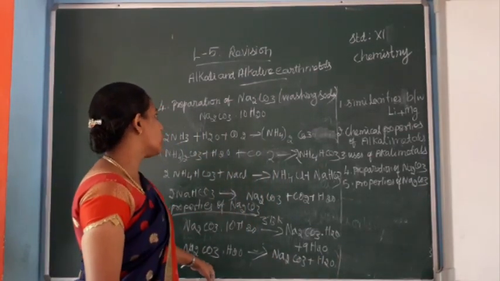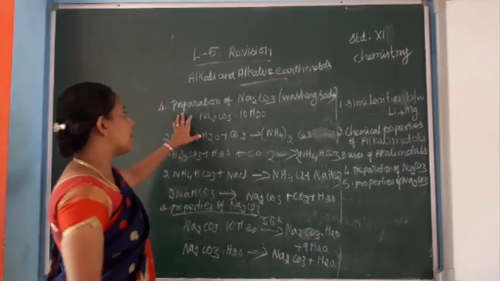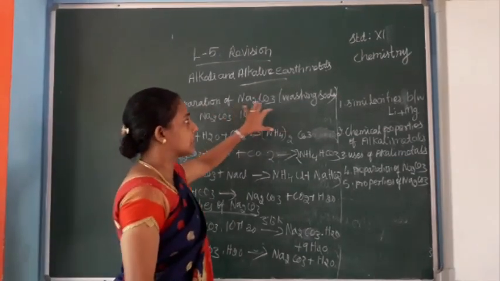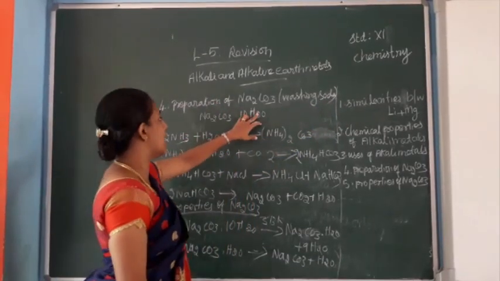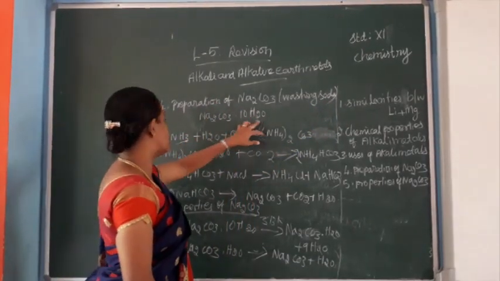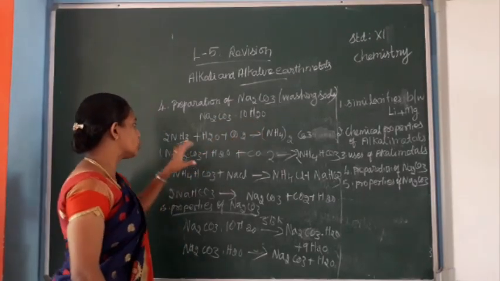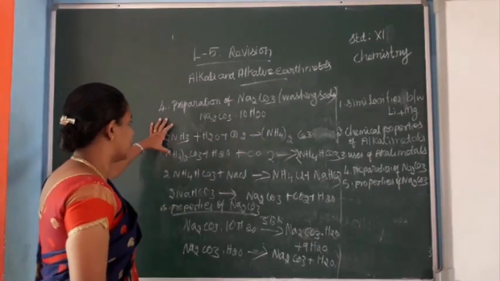Properties of sodium carbonate. Preparation of sodium carbonate. The common name is washing soda. The molecular formula is Na2CO3·10H2O.